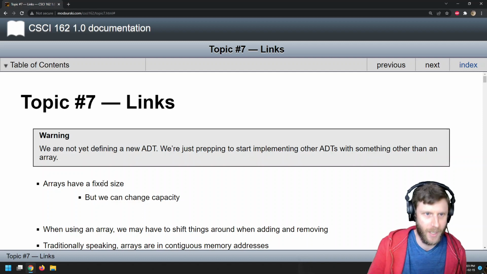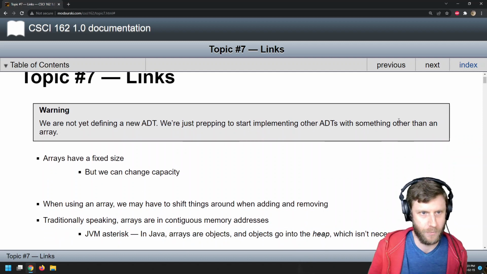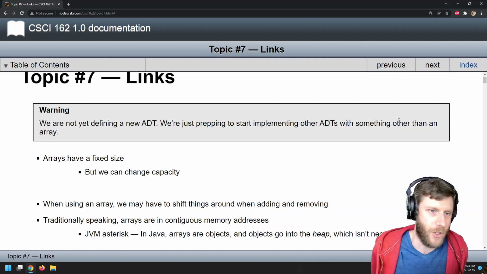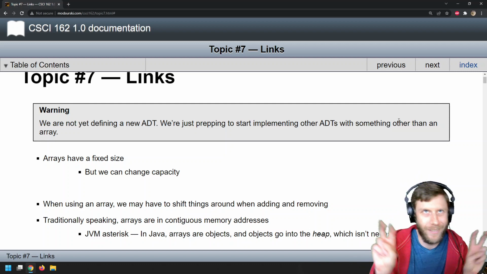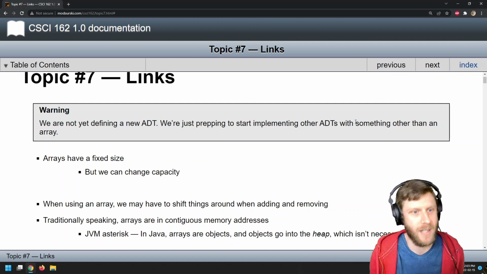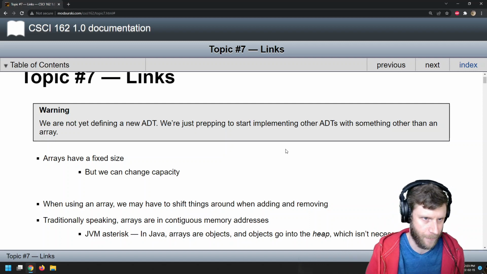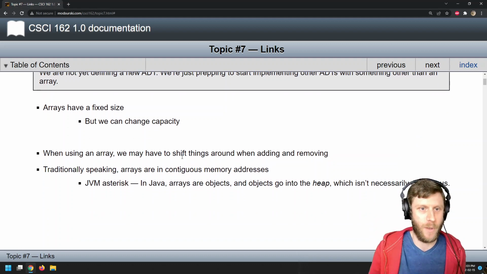Talking about links is analogous to talking about arrays. Arrays have a fixed size, but that's not a big deal because we can change the capacity. Kind of, right? We're not really changing the capacity. We just make a new one, copy it over, and pretend we changed the capacity. When using an array, we may have to shift things around when adding and removing too.